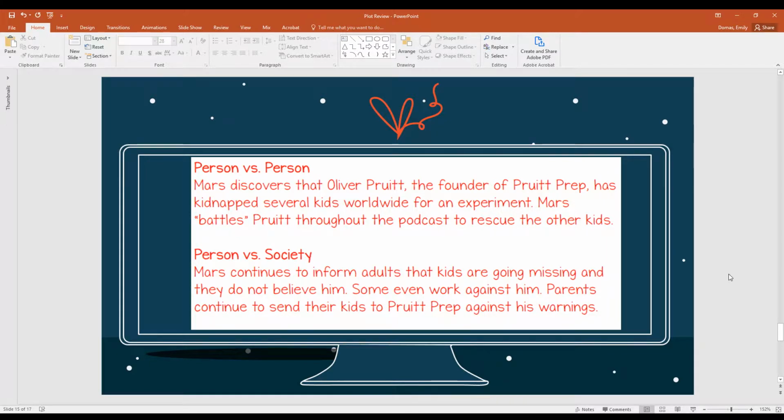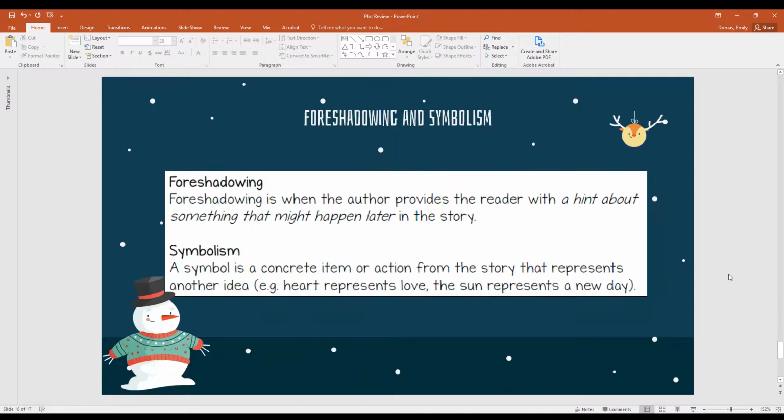Whereas our other external conflict happening in the story is person versus society. Mars continues to inform adults that kids are going missing, and they do not believe him. Some even work against him. Parents continue to send their kids to Pruitt Prep against his warnings.